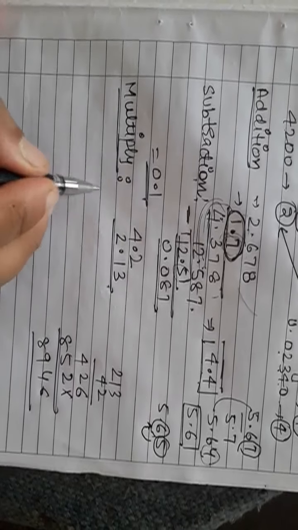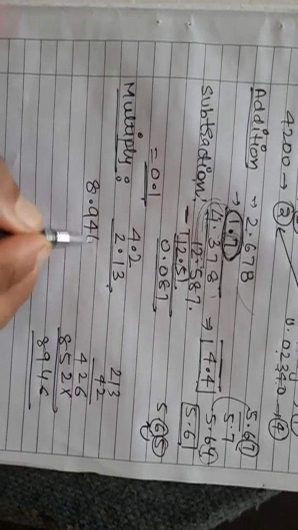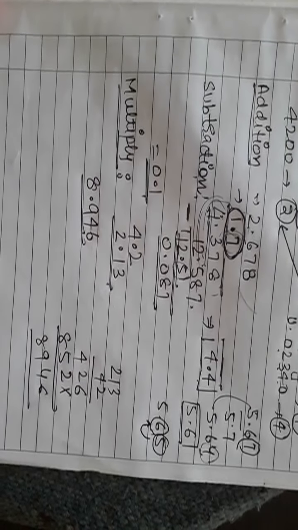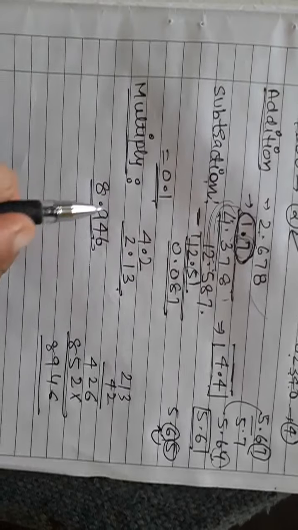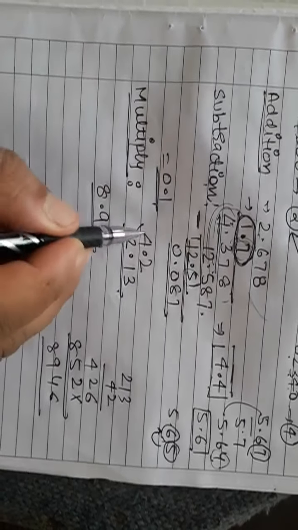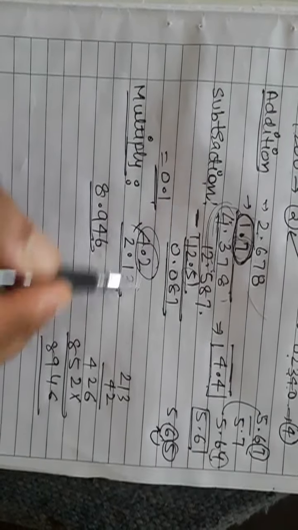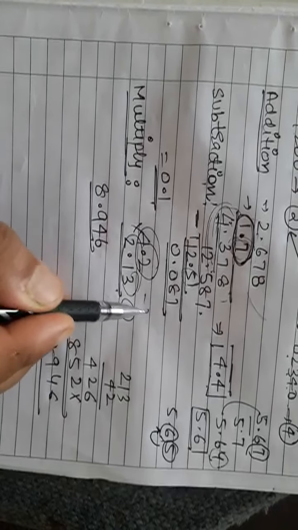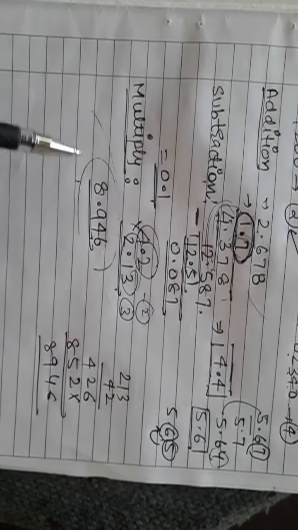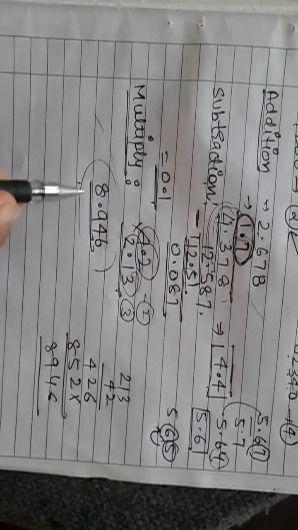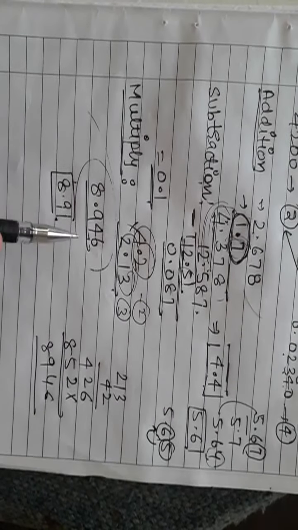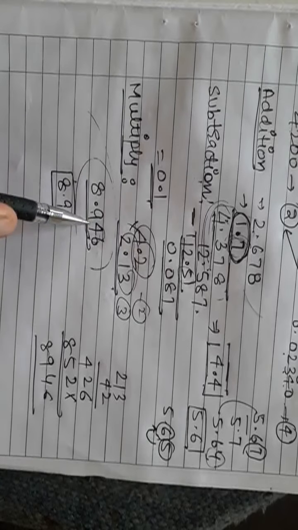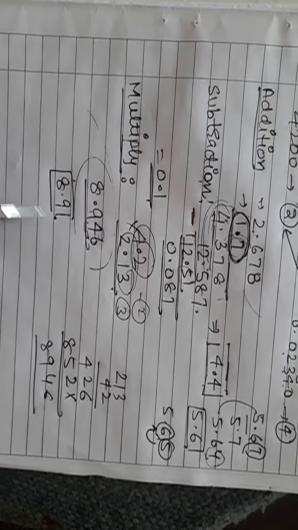So after multiplication I get 8.946. But what will be the answer? The answer will again be the minimum number of significant figures when you multiply. You can see here the significant figures are 3, but here it is 2. So the answer should have a minimum of 2 significant figures. So the answer will be 8.9. Why is it 8.9? Since this number is less than 5, when I round off I get 8.9.